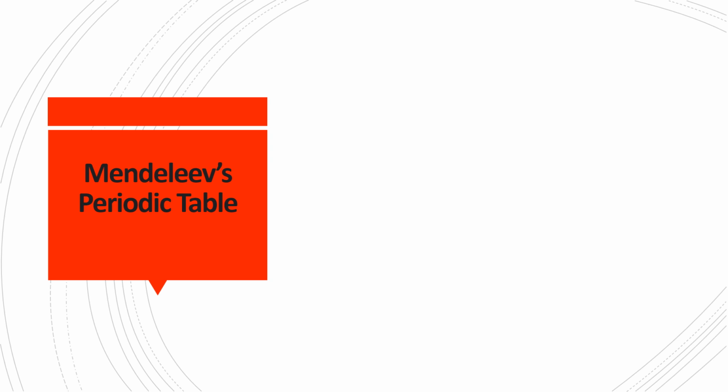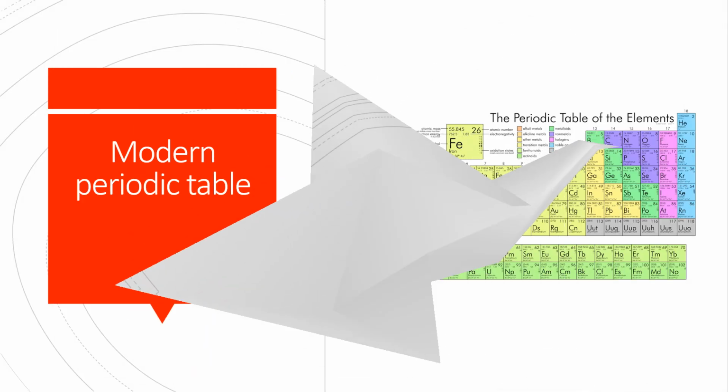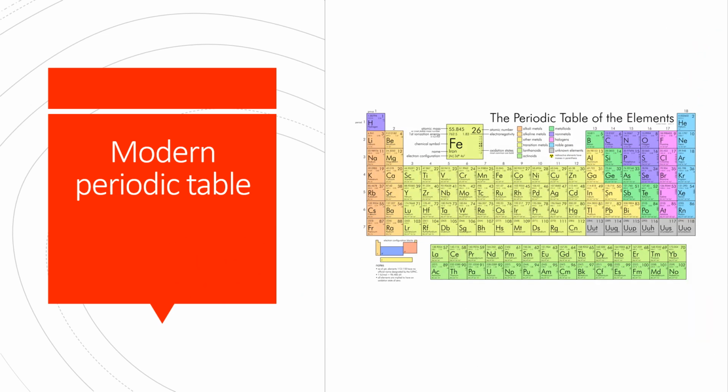The modern periodic table comprises 18 vertical columns known as groups 1 to 18 and 7 horizontal rows known as periods. Each period and group represents distinct characteristics of the elements.